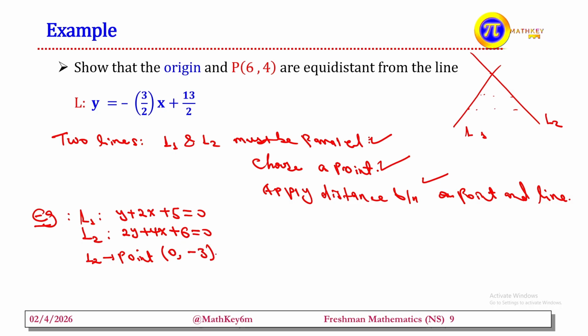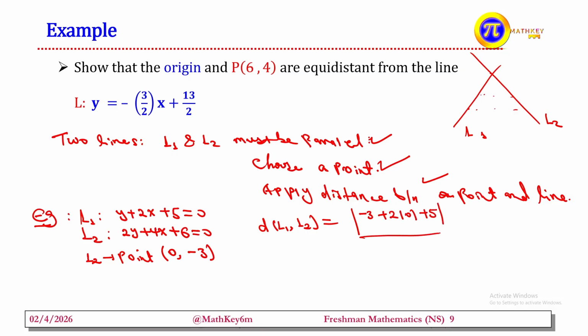After that, apply the distance formula between a point and the line L1. So the distance between L1 and L2 is equal to the absolute value of the point on the line, that means y, that is negative 3 times 1 plus 2 times 0 plus 5, under